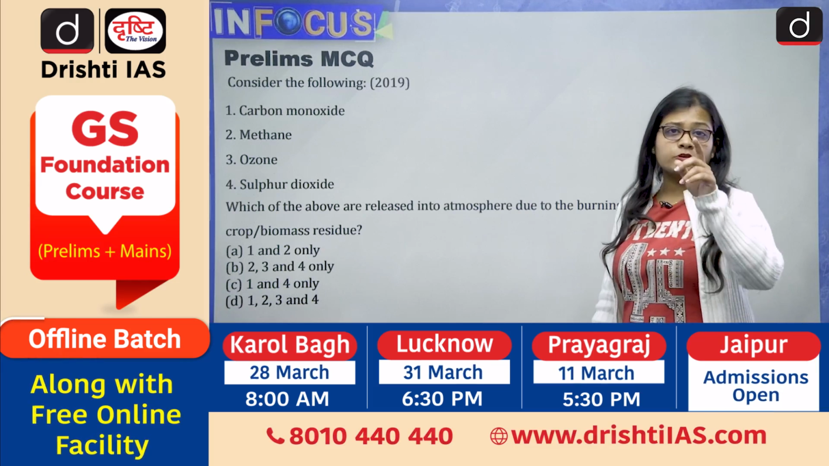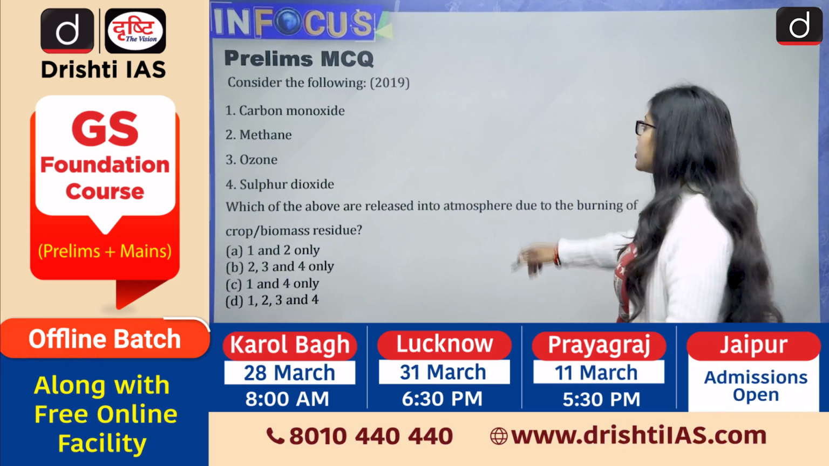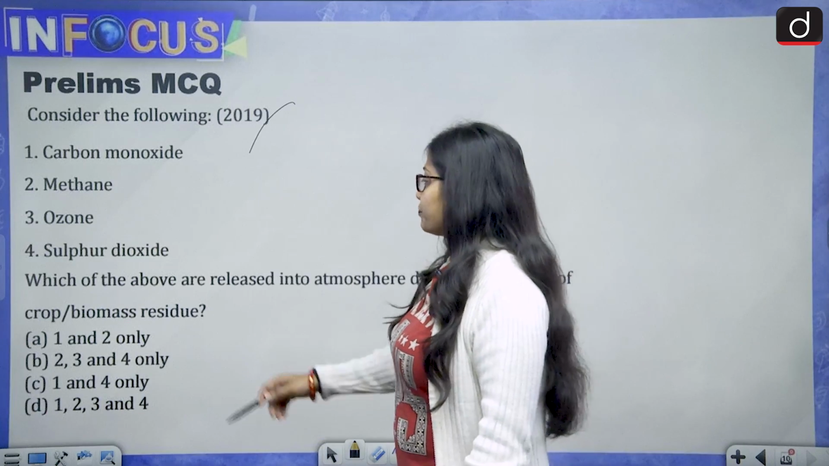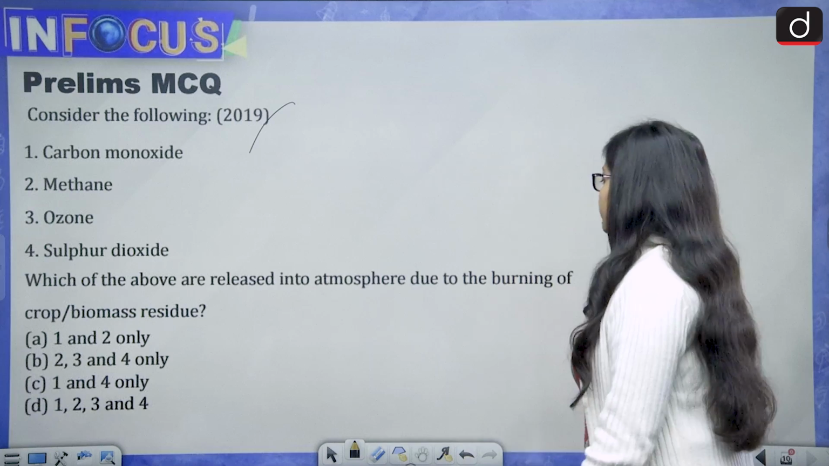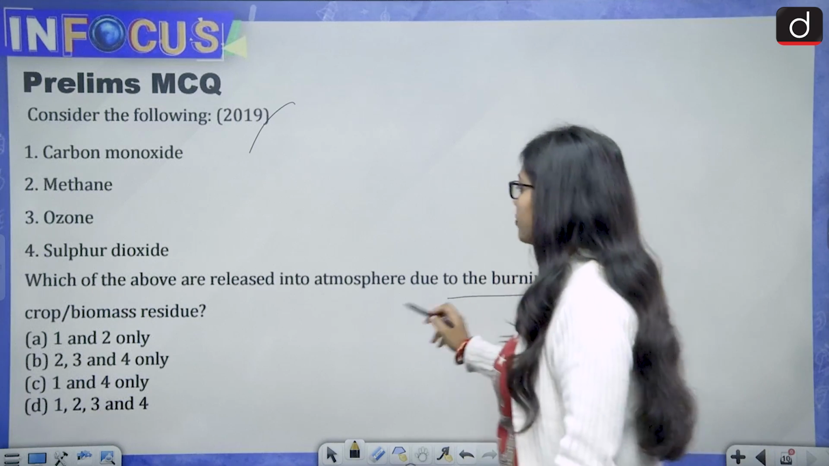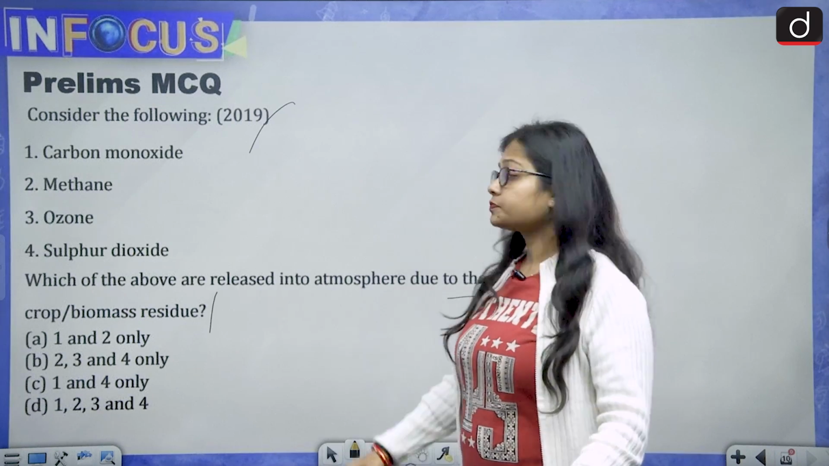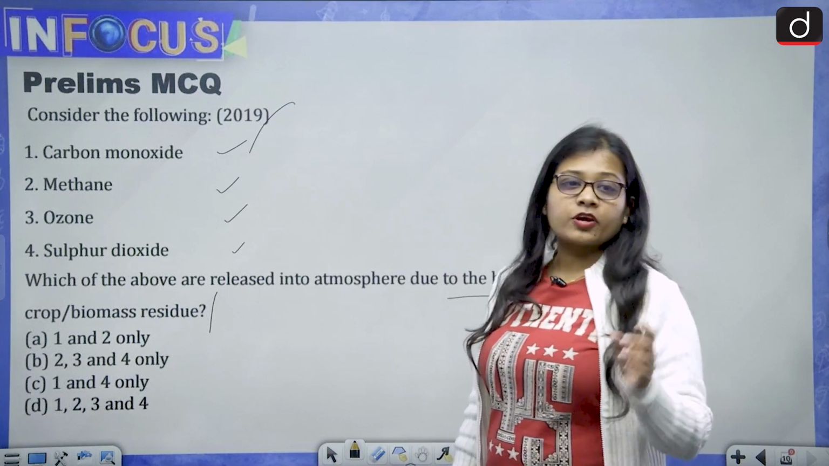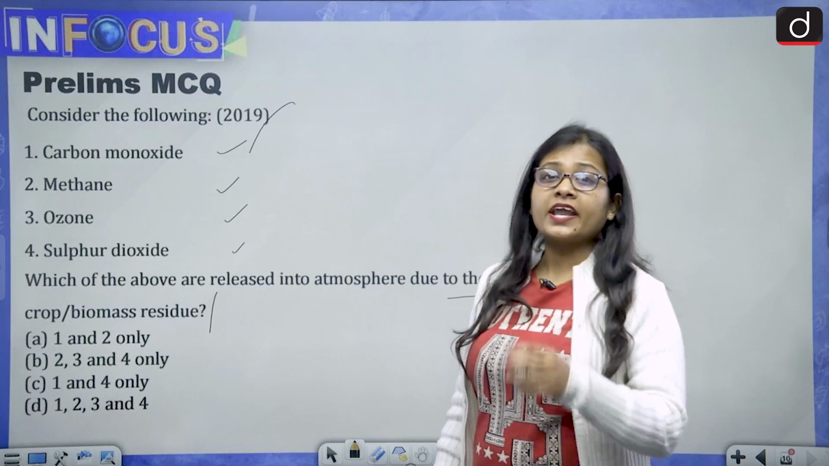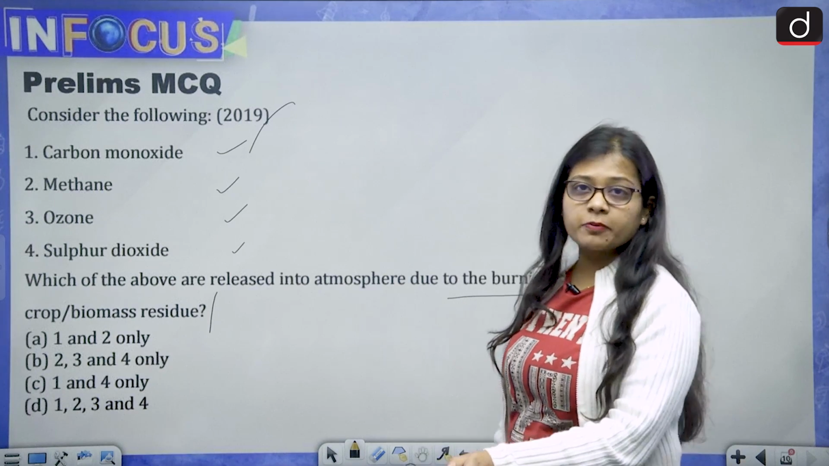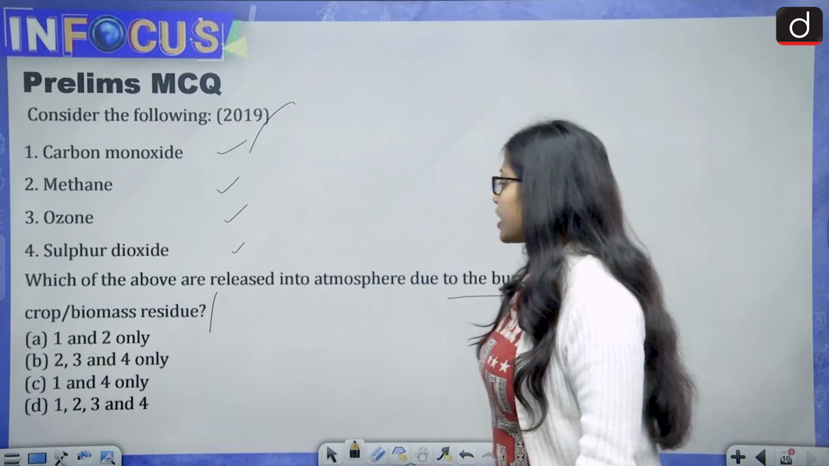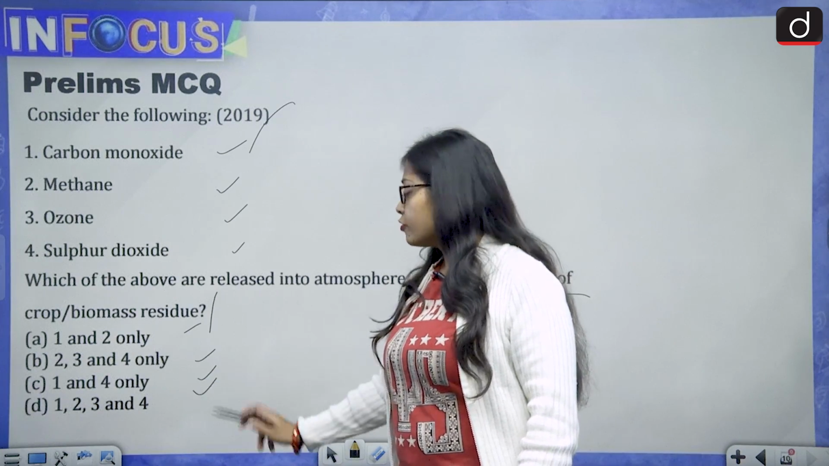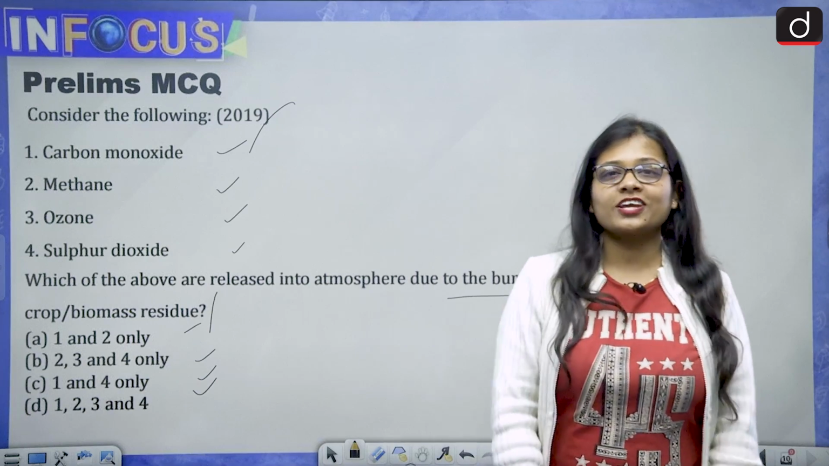Now in the end, the prelims MCQ, and you need to tell me the answer in the comment section. It is a PYQ of the year 2019. Consider the following. Which of the above are released into the atmosphere due to the burning of crop or biomass residue? Carbon monoxide, methane, ozone, sulfur dioxide. Because it is a PYQ, I hope that you must have solved it before. The codes given are 1 and 2 only, 2, 3 and 4 only, 1 and 4 only, 1, 2, 3 and 4. So give me the answer in the comment section.